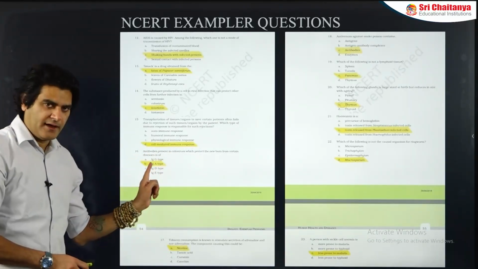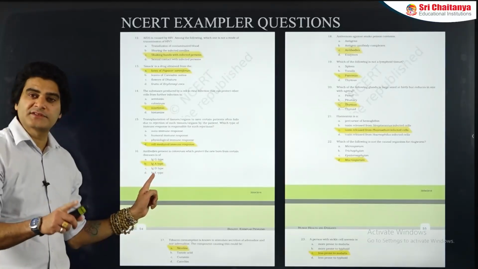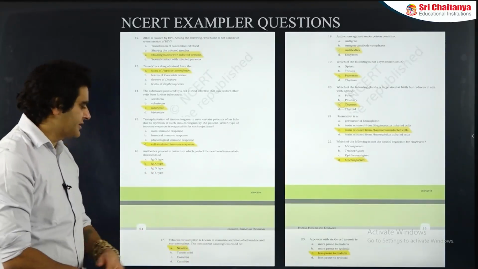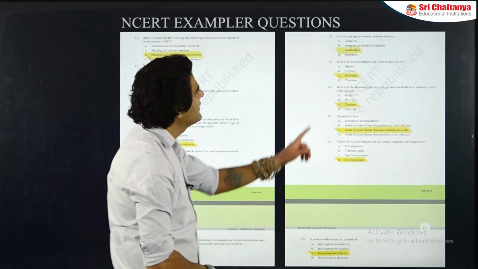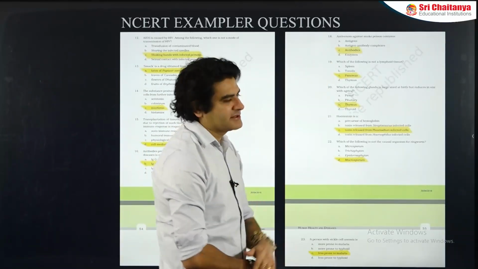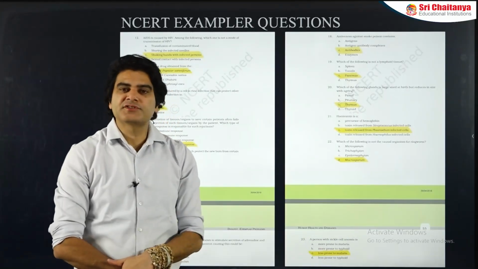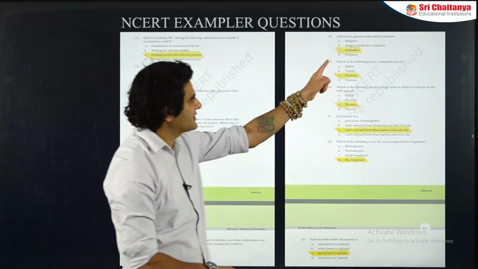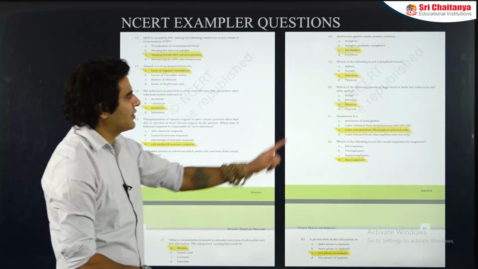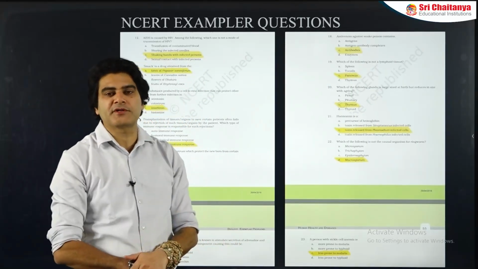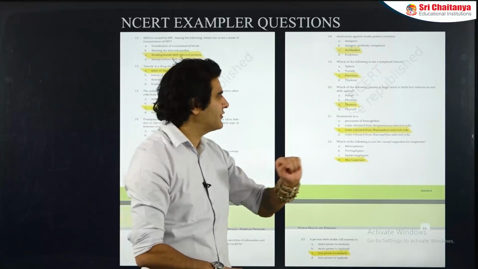Antibodies in colostrum, IgA. Antibodies coming across the placenta, IgG. Tobacco contains a chemical, nicotine. Antivenom against snake poison. Antivenom is a part of immunity which is basically passive. So what does it contain? Ready-made antibodies. What is not a lymphoid tissue? Pancreas, that's an endocrine gland, has nothing to do with production or maturation of lymphocytes. So not a lymphoid tissue.